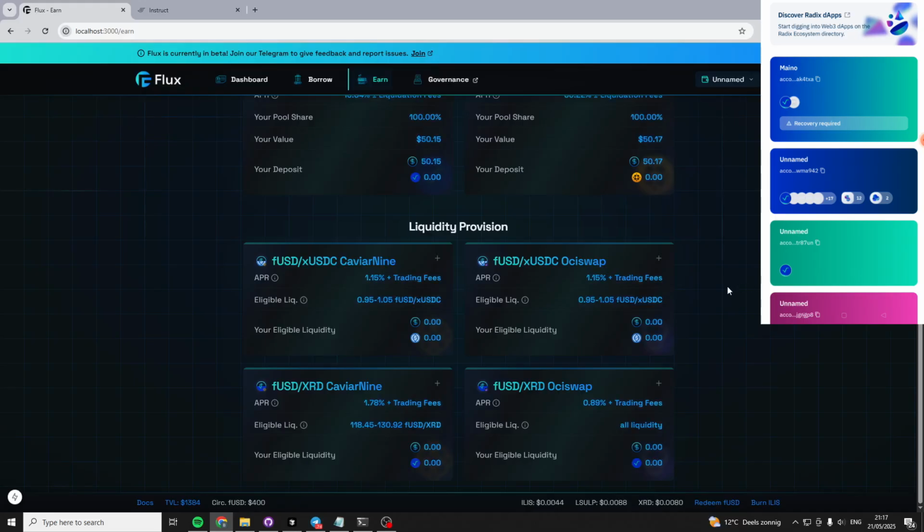So maybe to explain in detail, if you provide liquidity to such an incentivized pool, then part of the interest made by the protocol is airdropped to you to reward you for making the FUSD ecosystem better by providing liquidity.